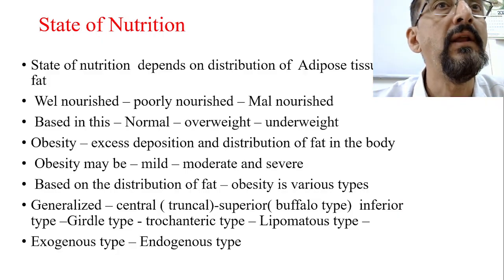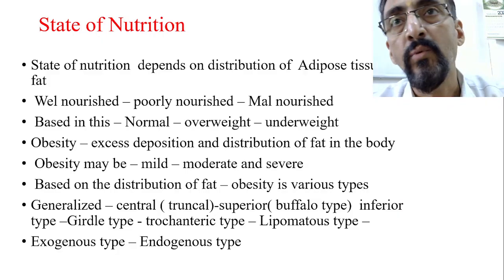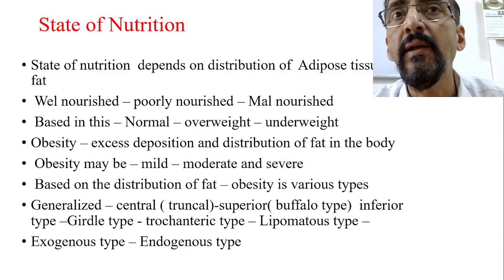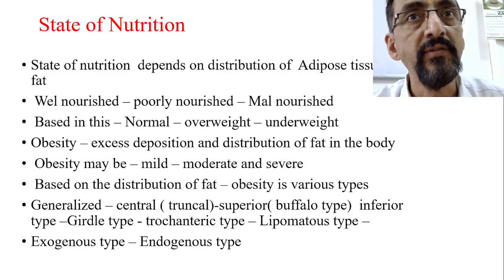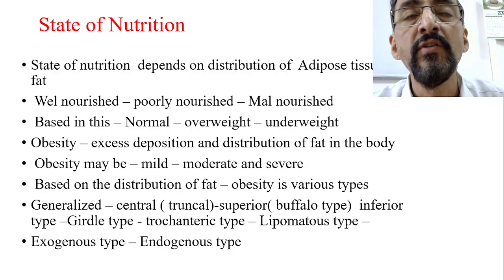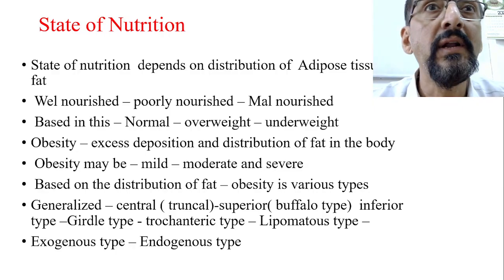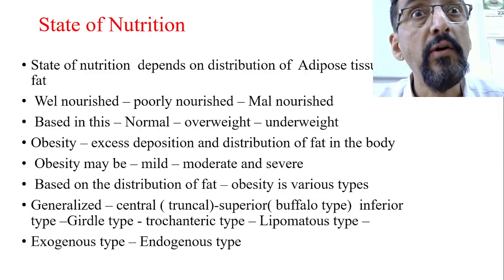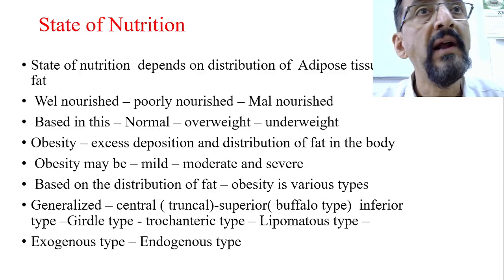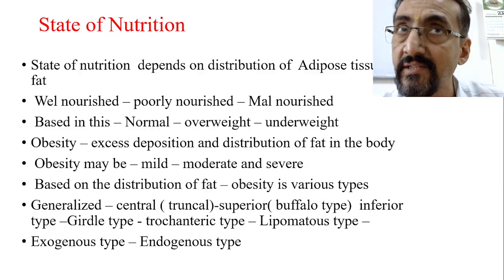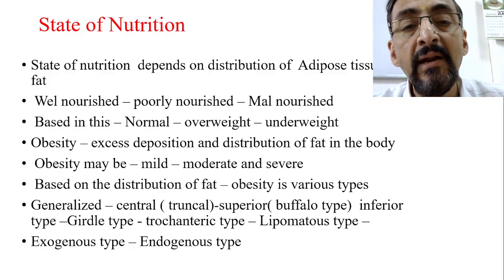For example, familial hypercholesterolemia is one condition which is an autosomal dominant condition, but all the family members are excessively fat or obese. Okay, so that comes under the endogenous type, or chromosomal disorders. Then come some of the endocrinal problems. For example, hyperpituitarism, okay, hypothyroidism. So these are some conditions. Endocrinal causes may be the cause. Therefore, such obesity is included under the endogenous type.